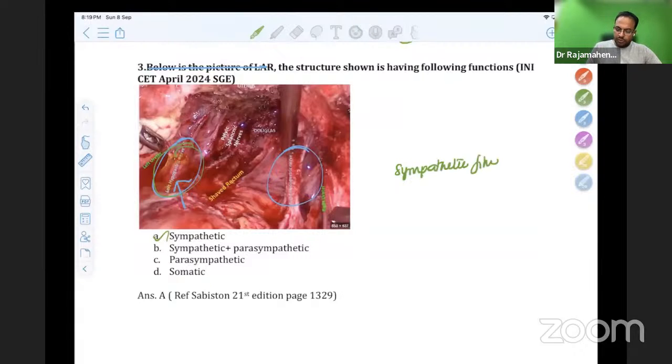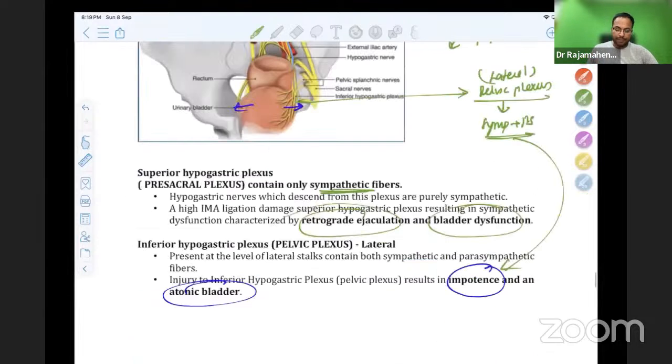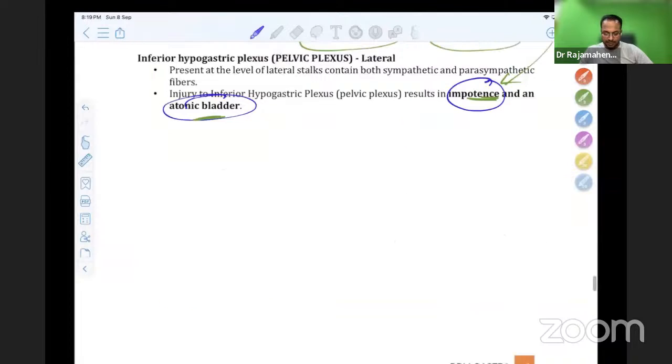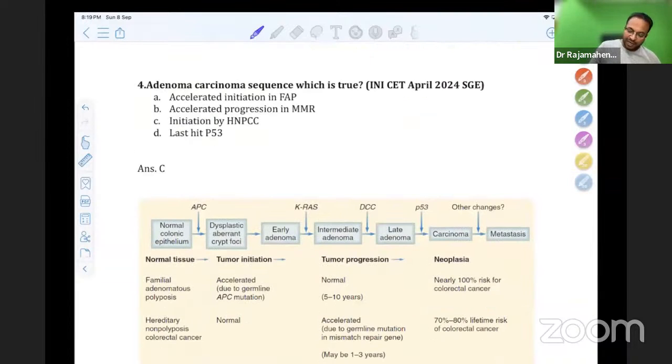Sympathetic fibers. So when you damage a hypogastric nerve, the patient can get retrograde ejaculation and bladder dysfunction. But when you damage the pelvic splanchnic nerves, the patient is going to suffer too much. That is going to be a classical injury called atonicity and impotence. I have seen patients who come to us because of the erectile problem after the injury of the lateral pelvic plexus. So this is again a simple NEET SS level question.